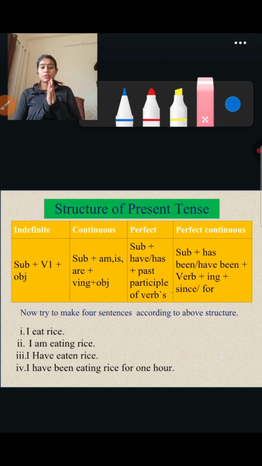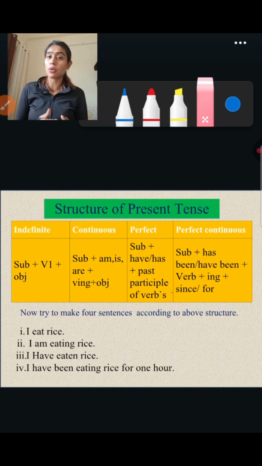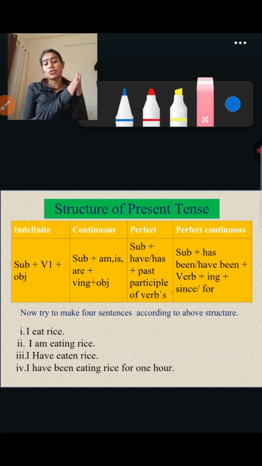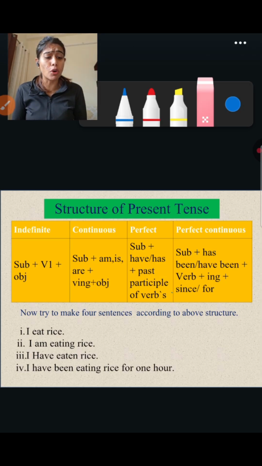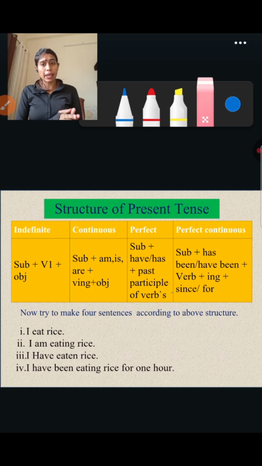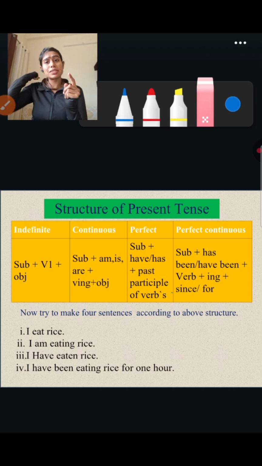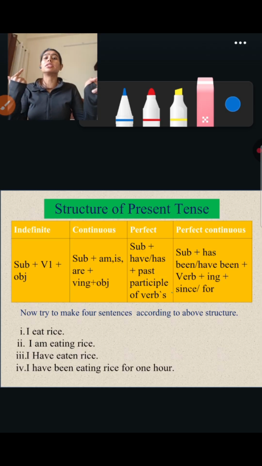When the activity has been started in the past and is still continuing, still ongoing, then we use present perfect continuous tense. For an example, I have been doing homework for 2 hours. They have been playing football since 5 p.m. These sentences are telling the activities have been started in the past and are still continuing.